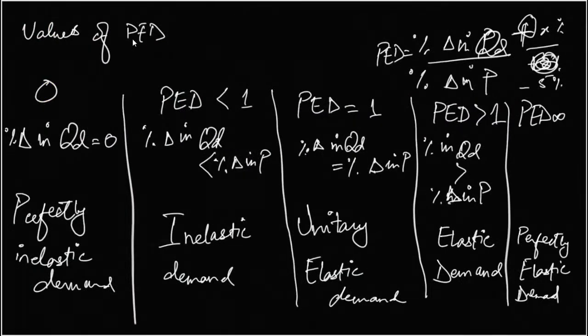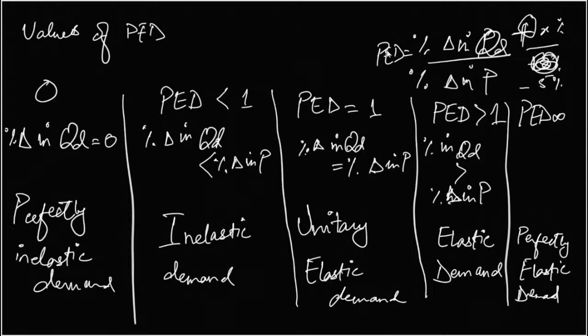So the next is interpretation of magnitude. We said that PED could have a range of values. PED could have a value of 0. When will I have a value of 0? I'll have the value of 0 when the percentage change in quantity demanded, the numerator, is 0. No matter by how much the price changes, the quantity demanded is stuck somewhere. That is perfectly inelastic demand. But that's not realistic. We have close enough examples, but not a perfect example, and for close enough examples, we said it was life-saving drugs.